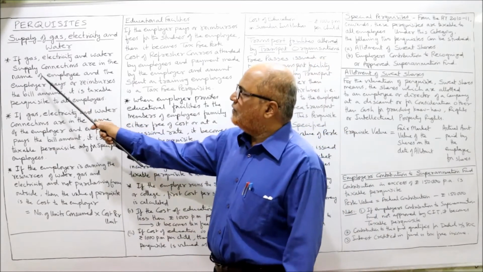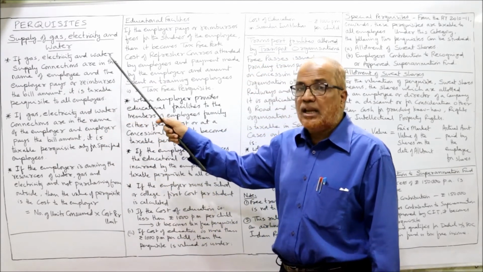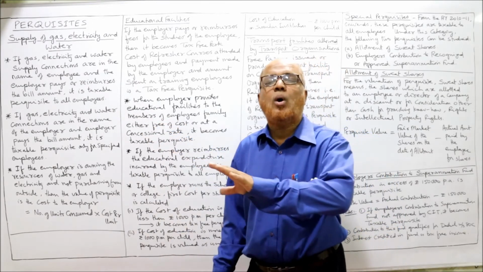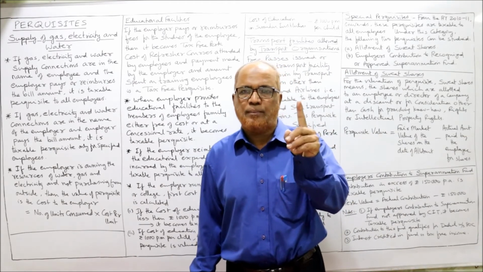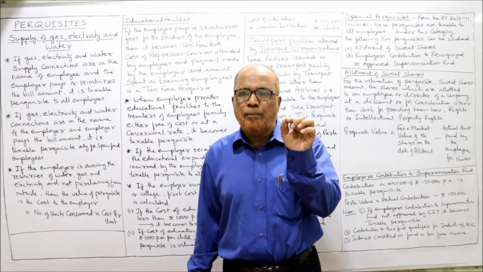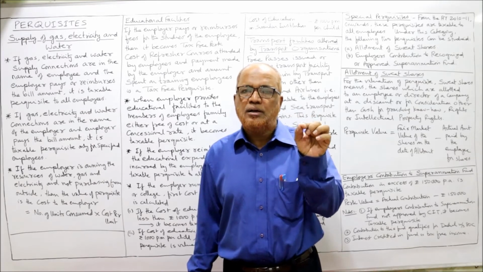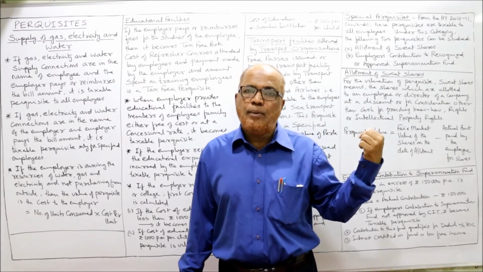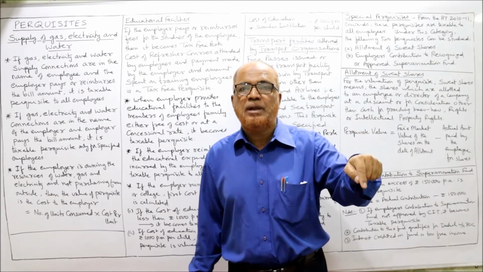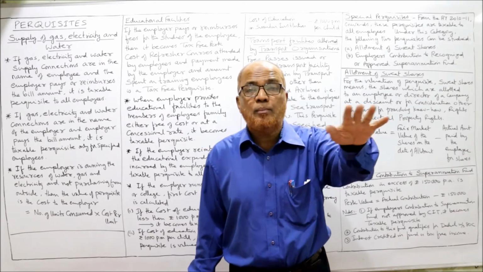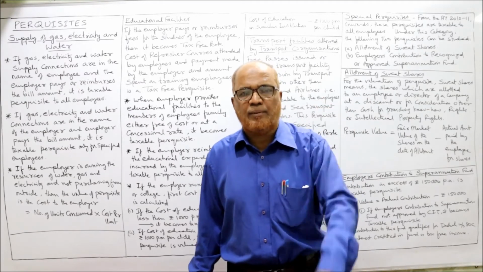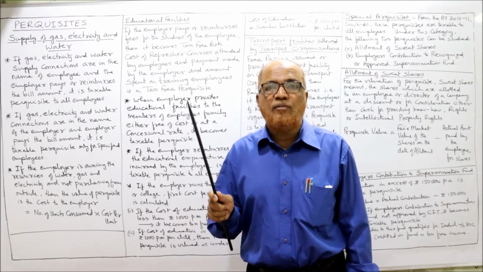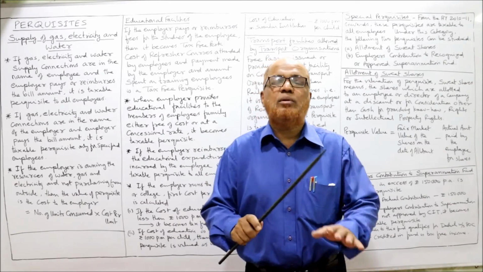Now what are the provisions? If gas, electricity and water supply connection are in the name of the employee and the employer pays or reimburses the bill amount, then it is taxable to all employees. One point you have to remember: if the connection of water, gas or electricity is in the name of the employee, but the employer pays the bill or reimburses the bill, then it is a taxable perquisite to all employees, not only to specified but everyone. The condition: the connection should be in the name of the employee, then only it will become a taxable perquisite to all employees.